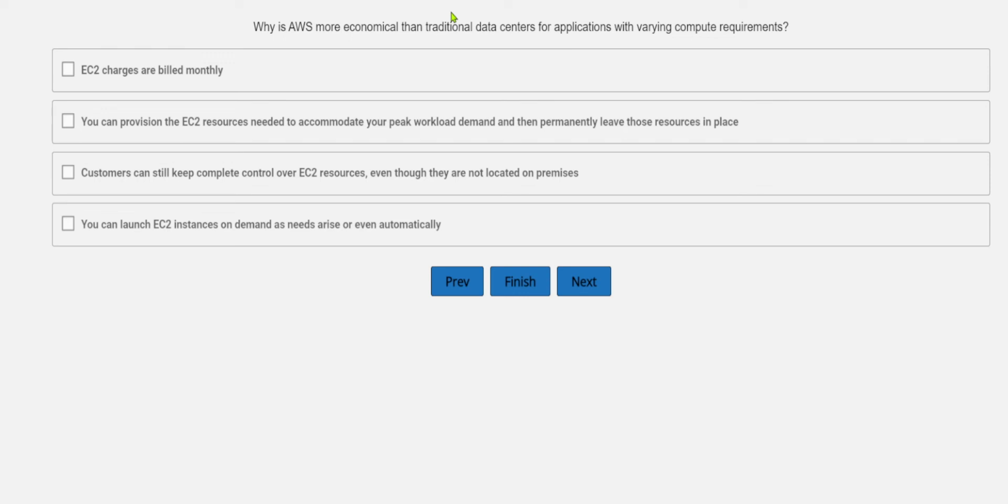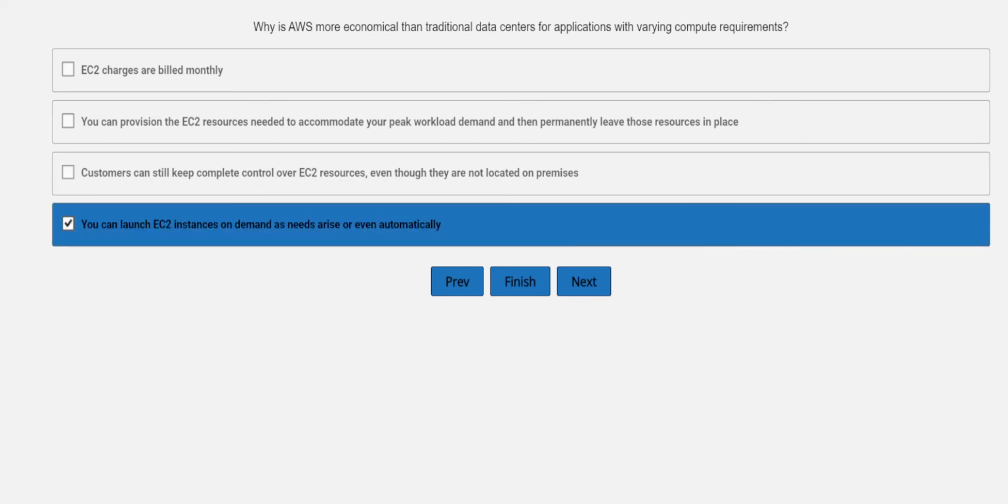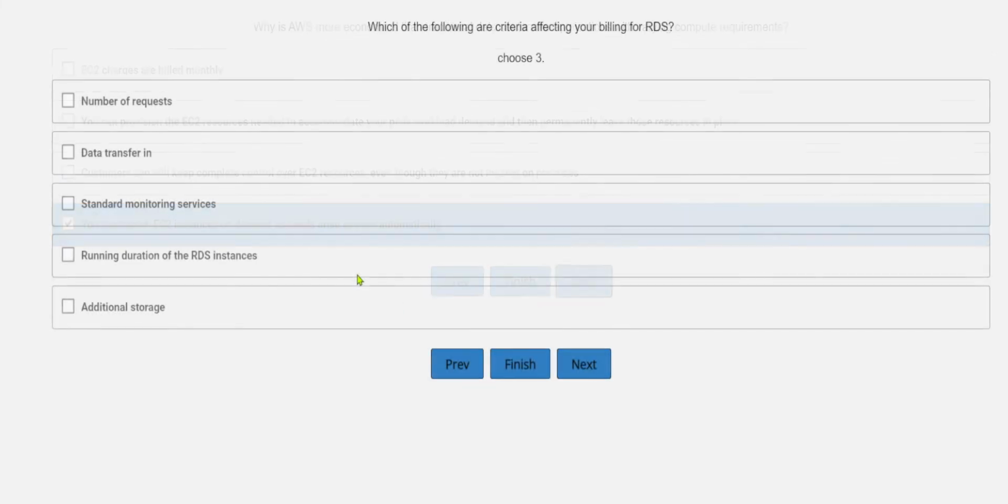Customers can still keep complete control over EC2 resources even though they are not located on premises. Well, this is also not the correct one. So yes, you can launch EC2 instances on demand as needs arise or even automatically. Yes, so this is the correct option over here.